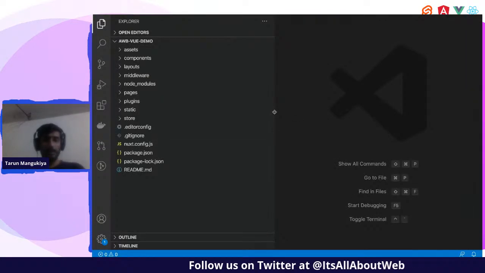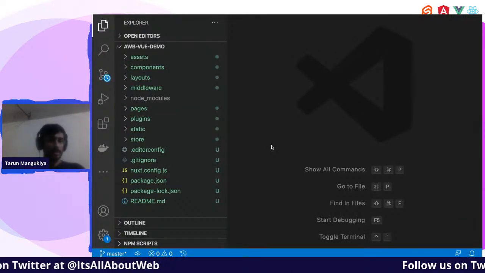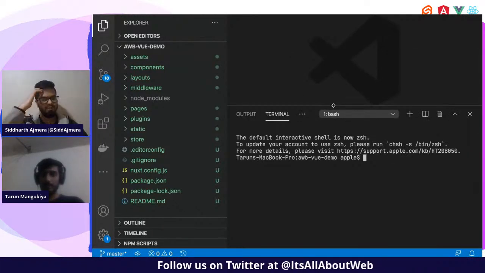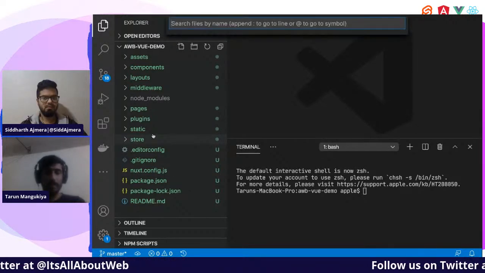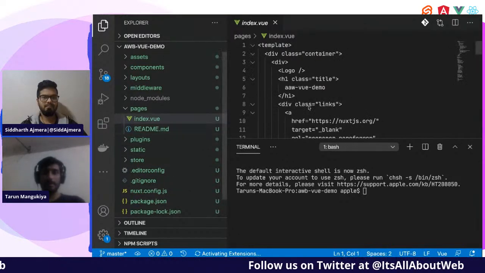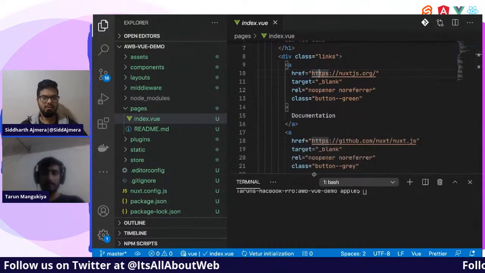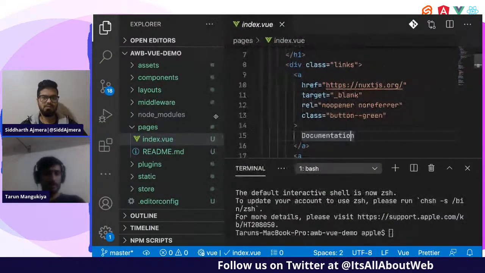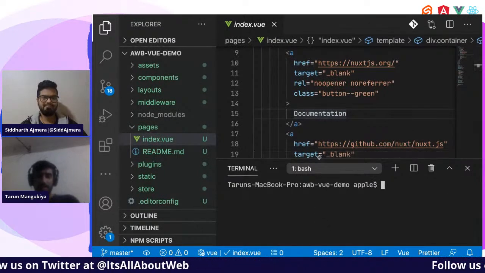Okay, yeah, there you go. Siddharth, should I increase the font size over here? This is good. Maybe if you could open a code file. Yeah, sure. Index.vue, let us click. Yeah, can you please increase it a little bit? Yeah, sure. This should be fine. This will be way too much for me, but yeah, that's fine.